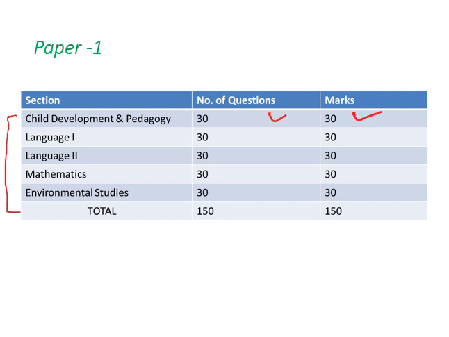Then we have language 1. It can be either English, if you have chosen it in the application form, or it can be Hindi. Anyone can be your language 1. In language 2, again, it can be English if your language 1 was Hindi, and it can be Hindi if your language 1 was English. It can never be the same.